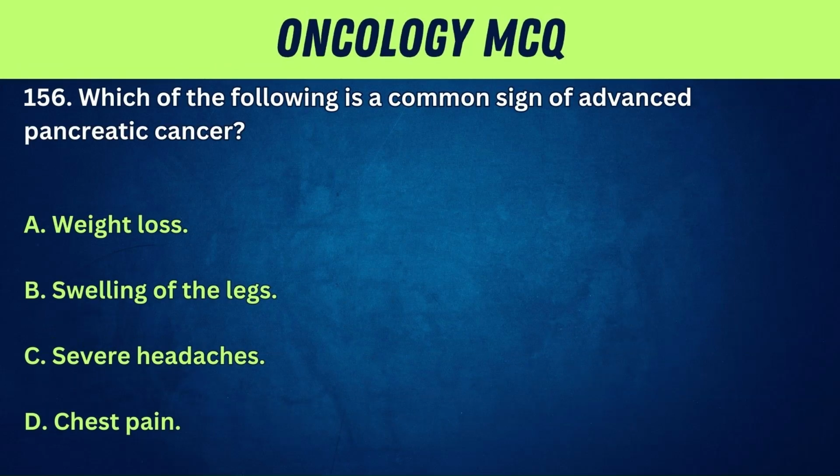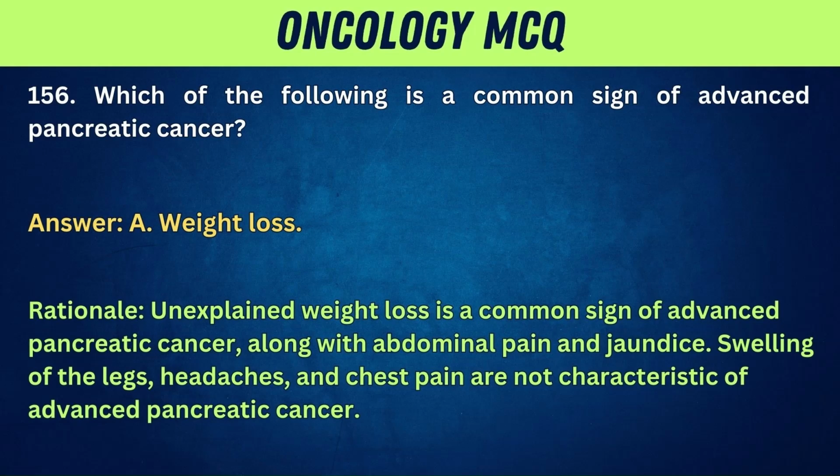156. Which of the following is a common sign of advanced pancreatic cancer? A. Weight loss. B. Swelling of the legs. C. Severe headaches. D. Chest pain. Answer: A. Weight loss. Rationale: unexplained weight loss is a common sign of advanced pancreatic cancer, along with abdominal pain and jaundice. Swelling of the legs, headaches, and chest pain are not characteristic of advanced pancreatic cancer.